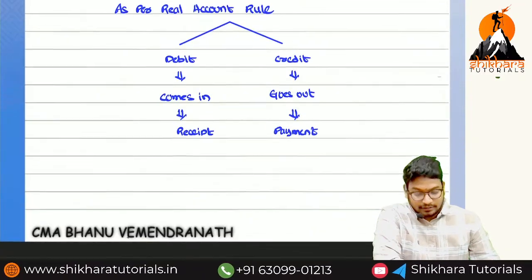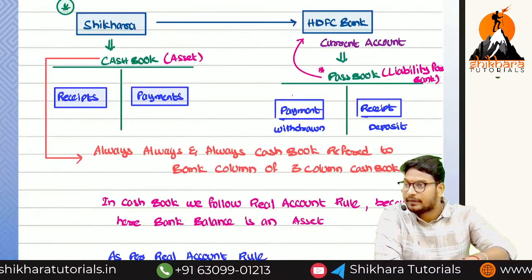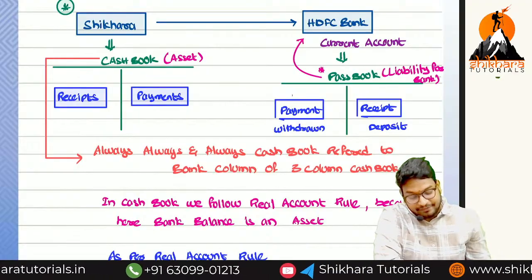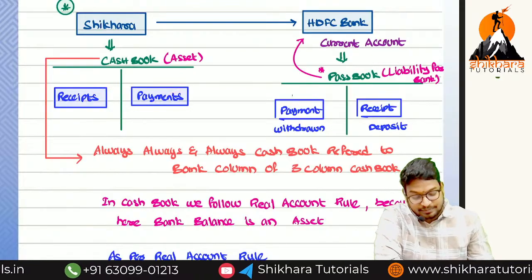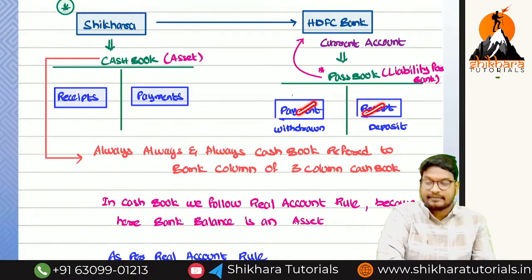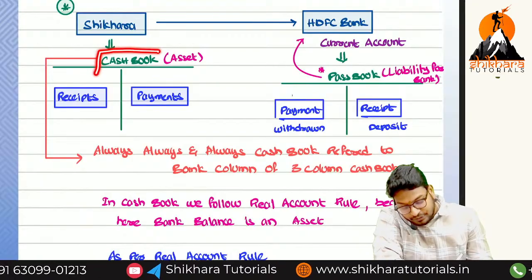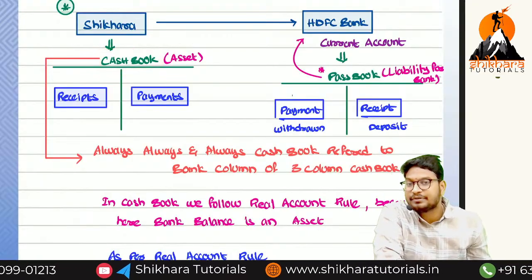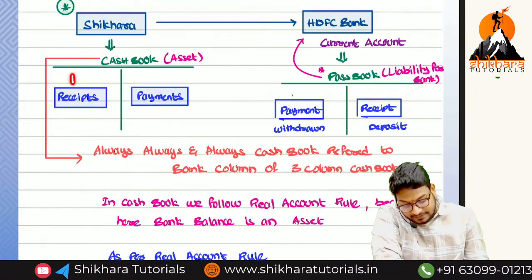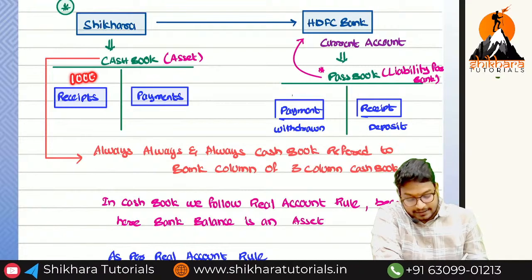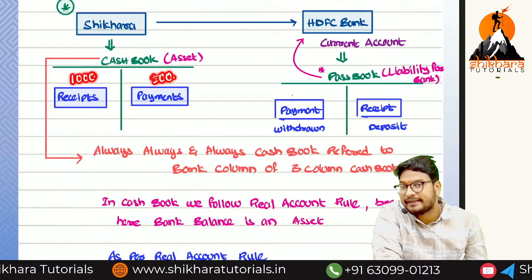Completed. So now you understand the behavior of the cash book and the behavior of the passbook. What is the behavior here? Debit side receipts and credit side payments. When coming to the passbook, debit side payments and credit side what? Receipts. Now, can you say the cash book favorable balance? Favorable means receipts should be more than payments. So in the debit side we have 1000 rupees, and on the credit side we have 500. Now which side is more? Debit side or credit side?